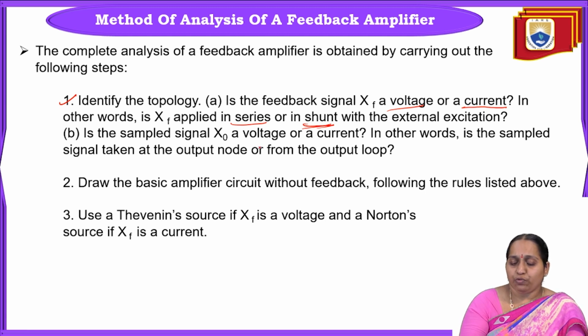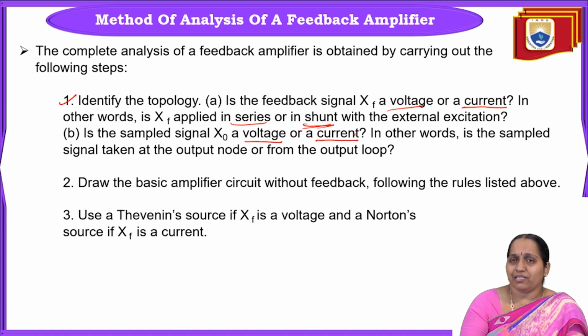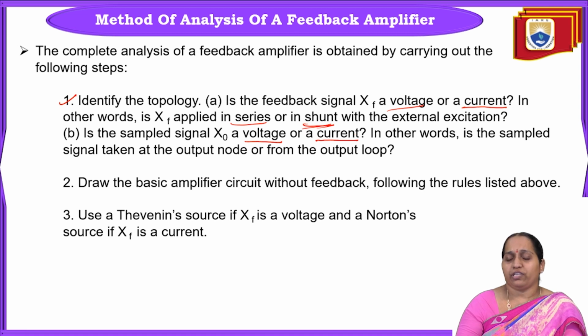If the sample signal X0 is voltage, then what type of feedback network is it? It could be either voltage series or voltage shunt. If the sample signal is current, then it will be current series or current shunt. So based upon the feedback signal XF as well as the sampled signal X0, we will identify the topology, whether it is voltage series, voltage shunt, current series or current shunt. If X0 is voltage, it could be either voltage series or voltage shunt. If X0 is current, it will be either current series or current shunt.